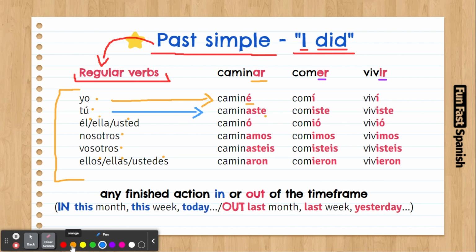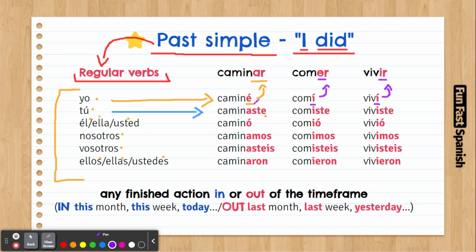So let's go back to this. É is going to be for AR verbs, and for ER and IR verbs, we're going to use í. That's much simpler than thinking about all these endings, right? É for AR verbs and í for ER and IR verbs. As you can see, there is a stress on it.